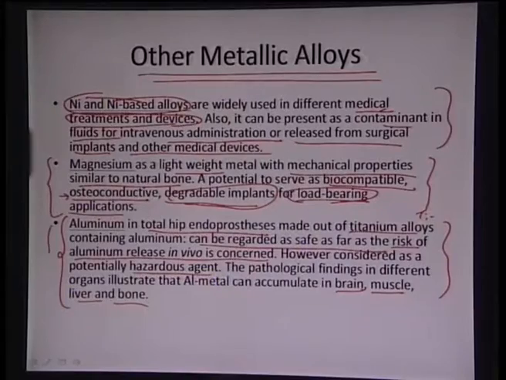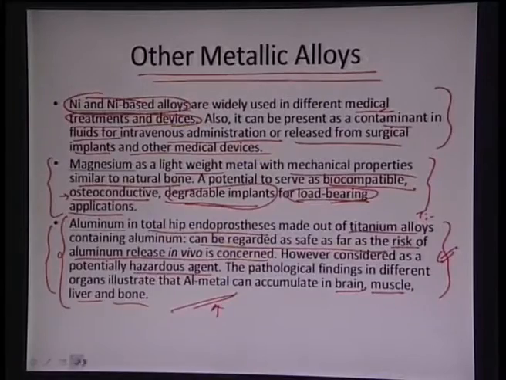But aluminum is a little iffy. There are no direct findings whether it is good or bad. People have found that aluminum can be good in certain conditions and bad in certain conditions, so there is still some ambiguity in utilizing aluminum as a biocompatible material.